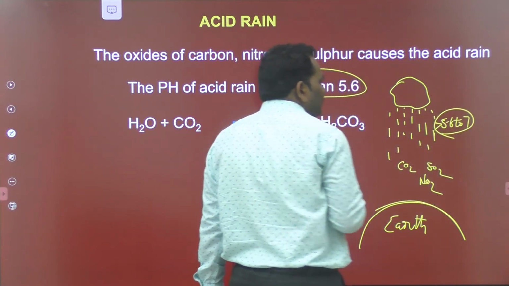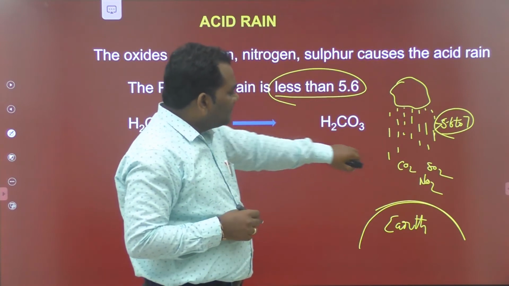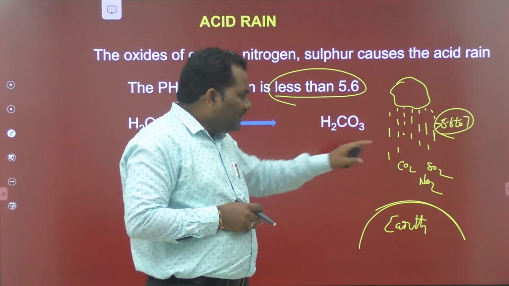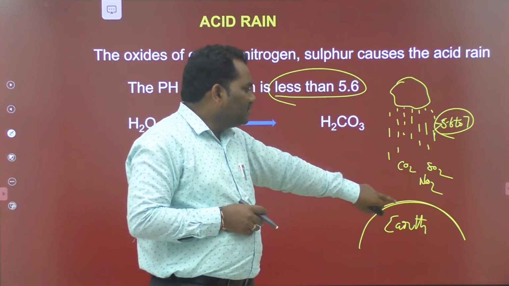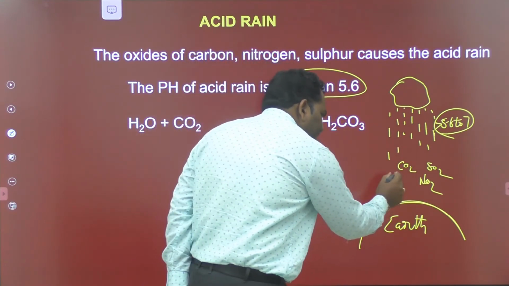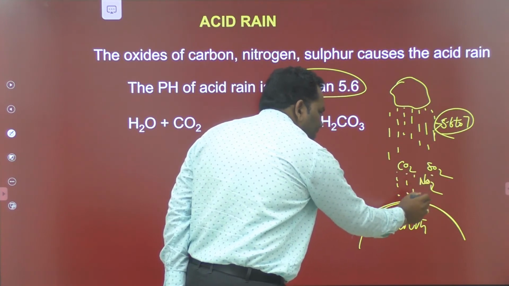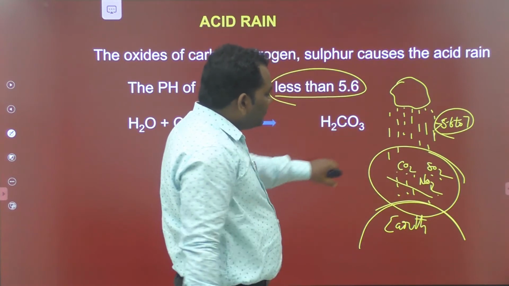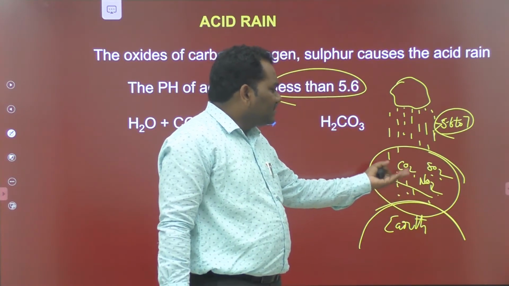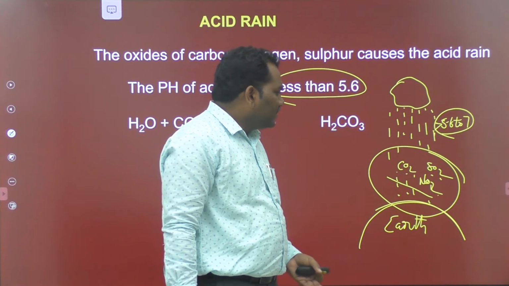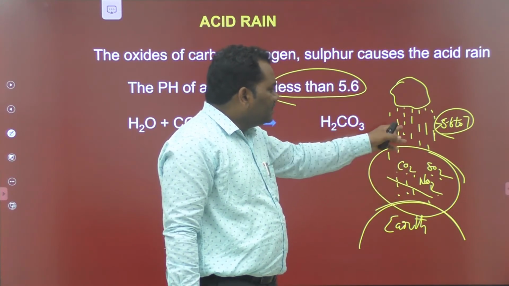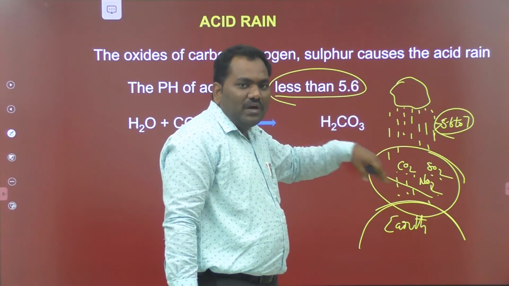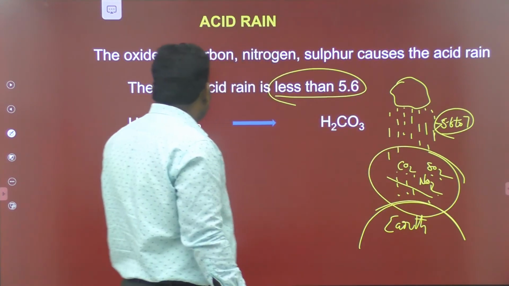Here the pH is 5.6 to 7 before reacting with the CO2, NO2, and SO2 molecules. After reacting with them before reaching the surface of the earth, in this atmosphere, due to the increased concentration of CO2, NO2, and SO2, these molecules react with the H2O molecules present in the rain to form some acidic compounds.